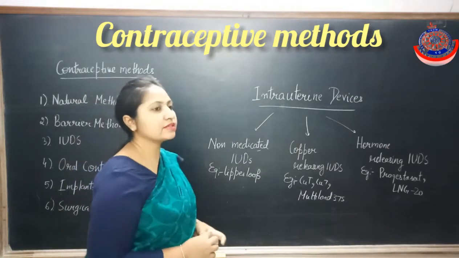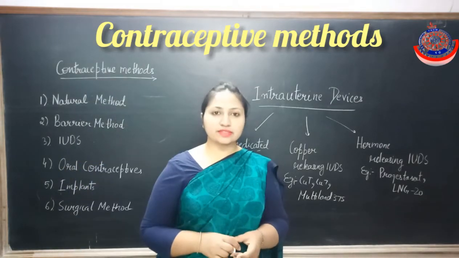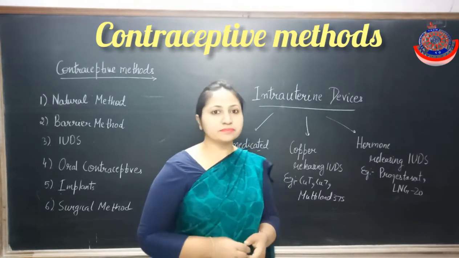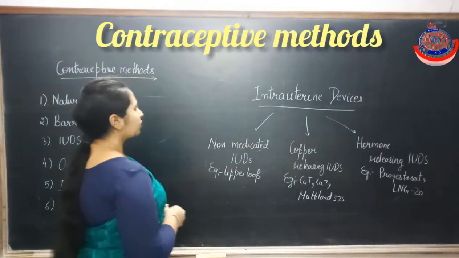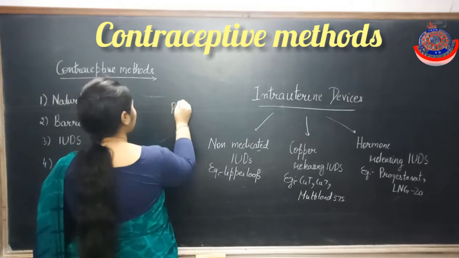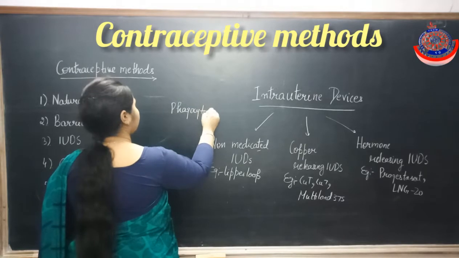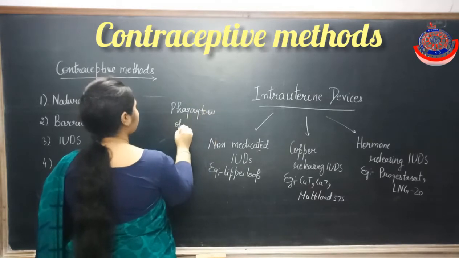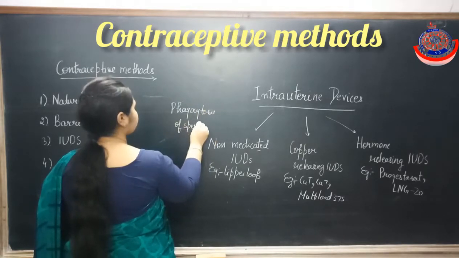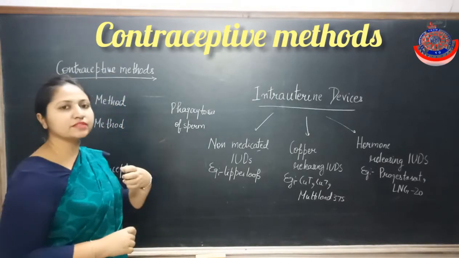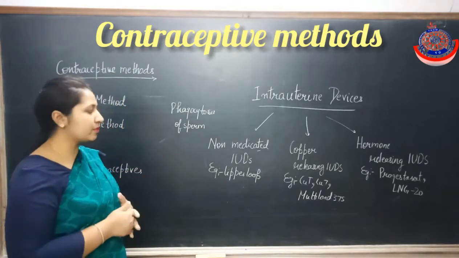Now, what is the function of these intrauterine devices? Intrauterine devices are placed in the uterus region by a trained nurse or doctor. The common function is phagocytosis of sperm, meaning the engulfment and killing of the sperm.